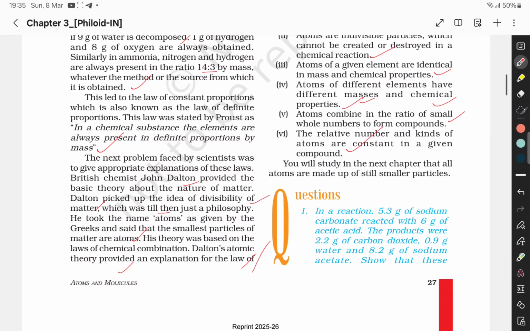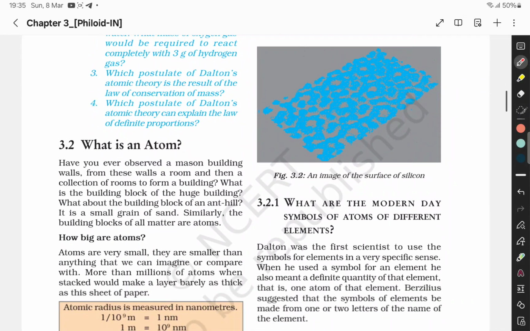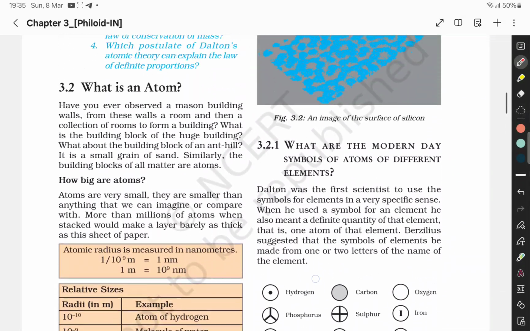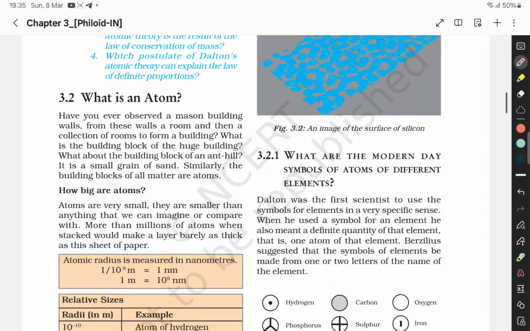So you will study the next chapter: all the atoms are made up of still smaller particles. Now, what is an atom? Have you ever observed a mason building walls, then a room, and then a collection of rooms making a huge building?